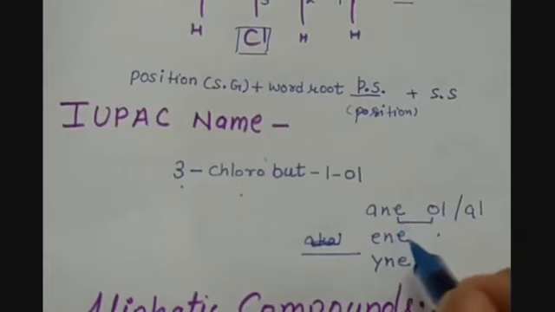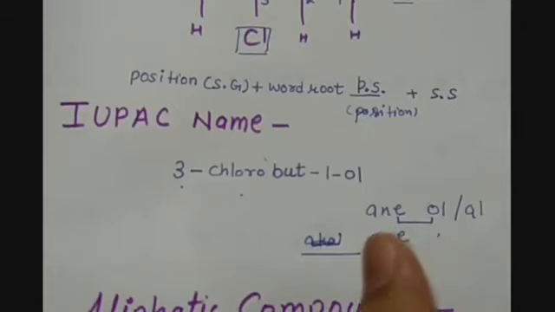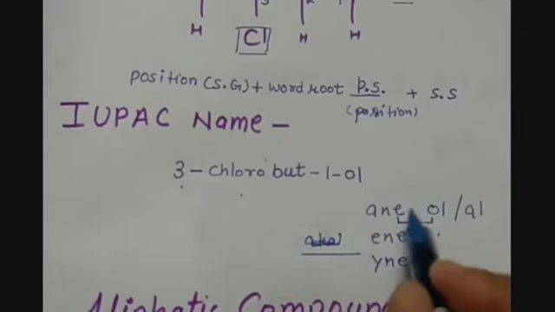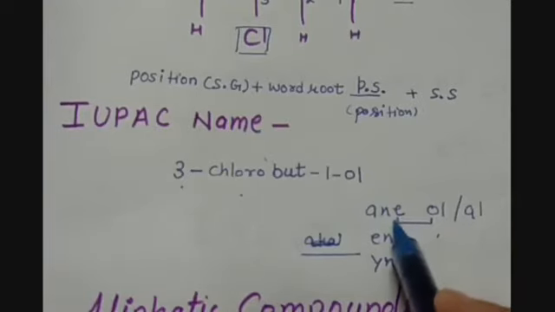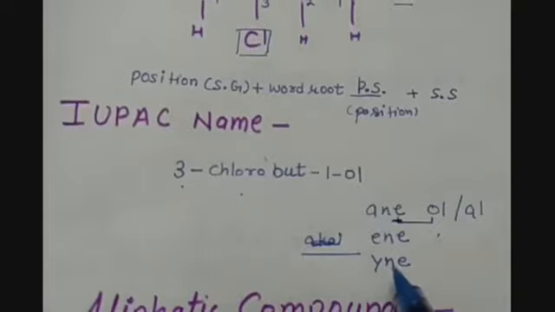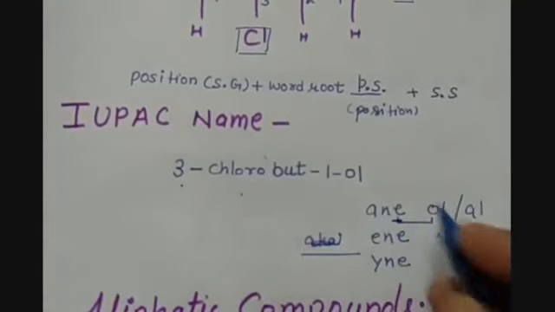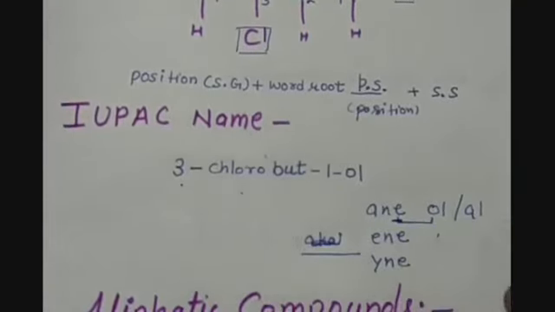Why? Because when we are joining two words together, two vowels cannot exist together. That is why we have to remove the e from the primary suffix or the type of the chain.